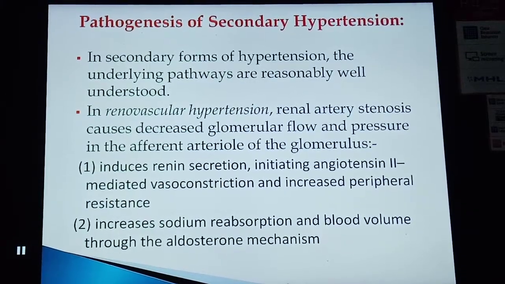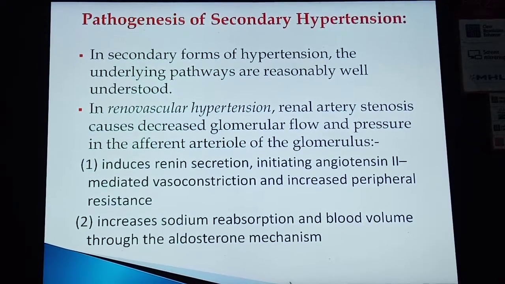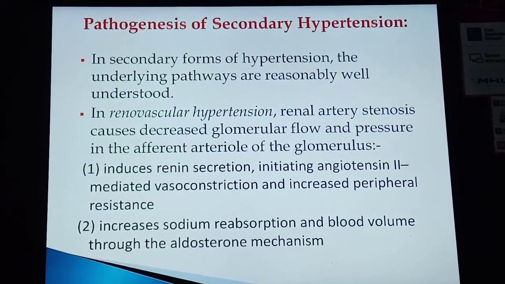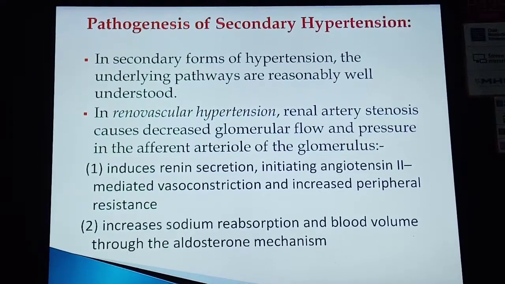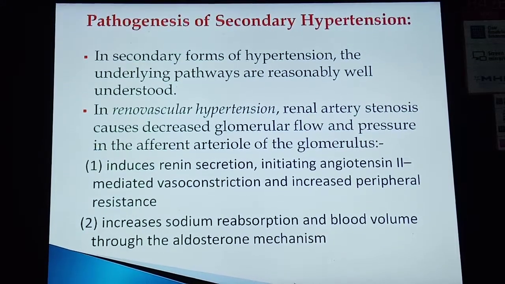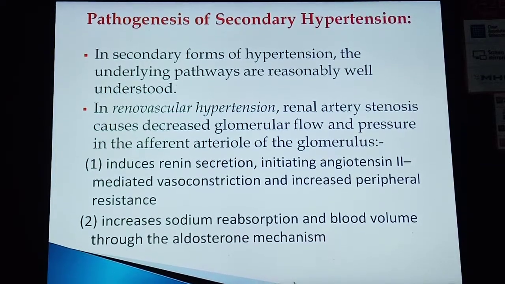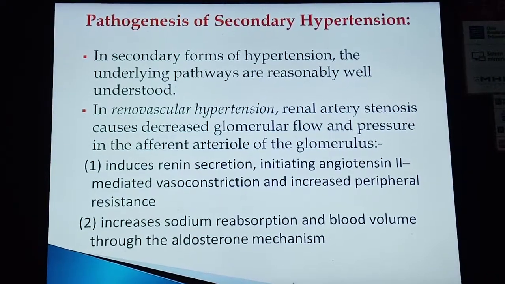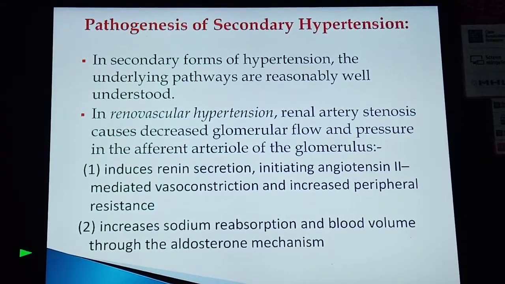Now come to the pathogenesis of secondary hypertension. In the secondary form of hypertension, the underlying pathways are reasonably well understood. In renovascular hypertension, renal artery stenosis causes decreased glomerular flow and pressure in the afferent arterioles of the glomerulus that induces renin secretion. This renin stimulates angiotensin II, which mediates vasoconstriction and increases peripheral resistance, and increases sodium reabsorption and blood volume through the aldosterone mechanism.